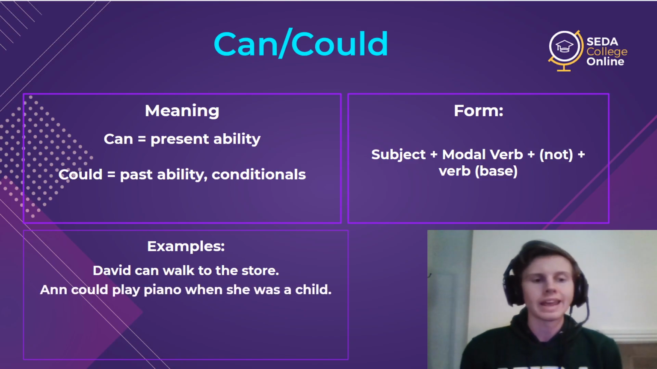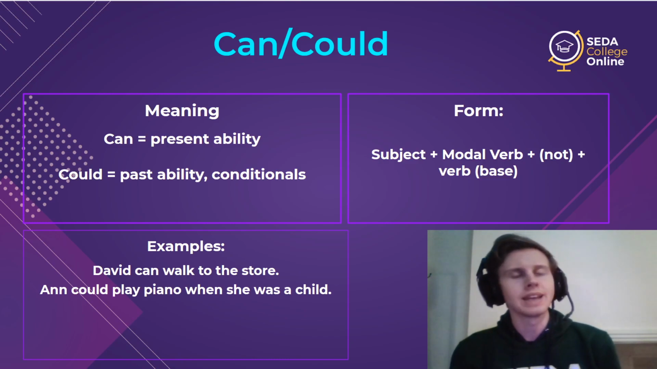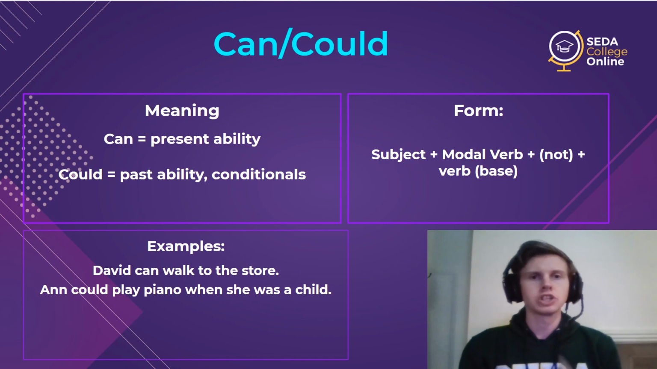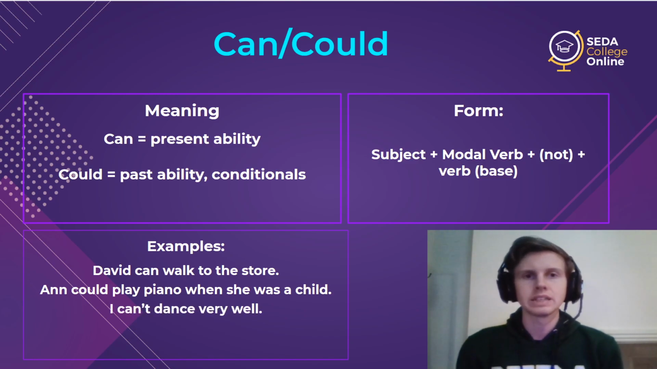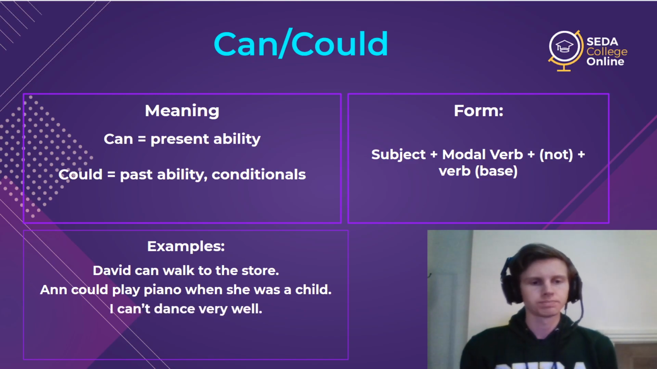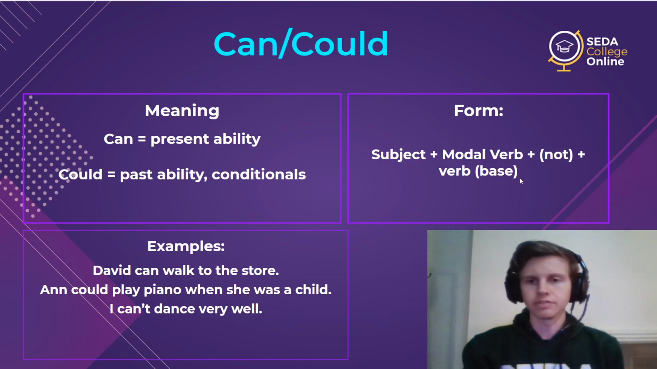Another example, Anne could play the piano when she was a child. So now we have that idea of a past ability. When Anne was a child, she had the ability to play the piano, so she could play it in the past. Or let's do a negative. I can't dance very well. So if we have that negative here, we put it after the auxiliary and then make the contraction can't.